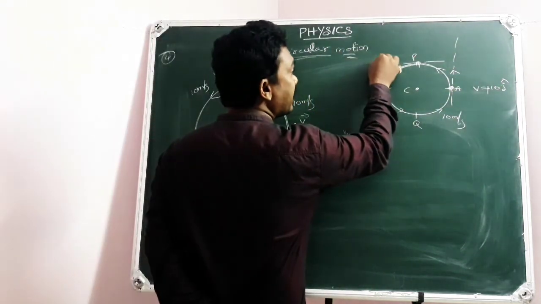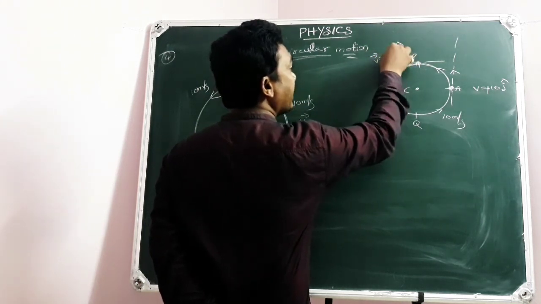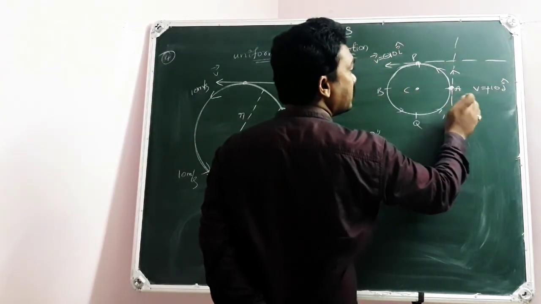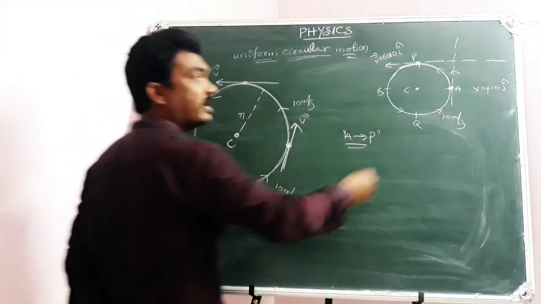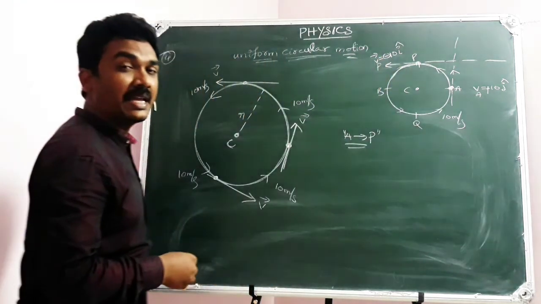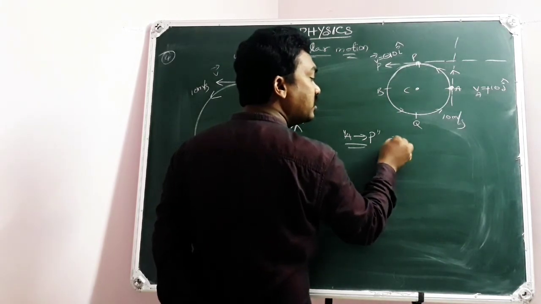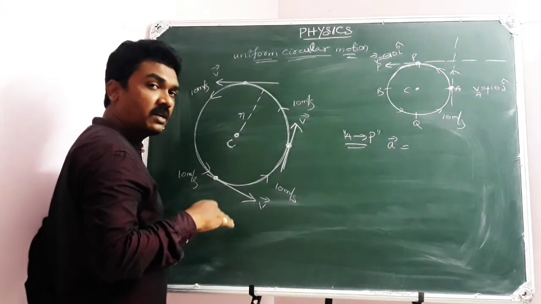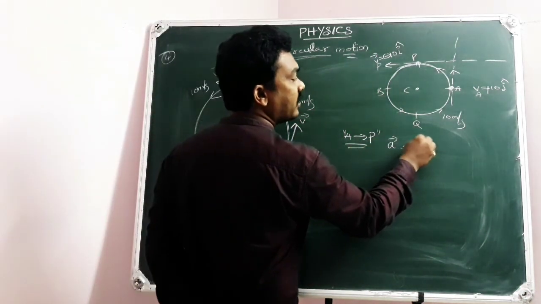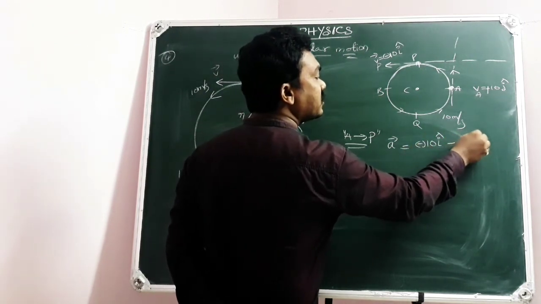But here the velocity vector will be minus 10 i cap because of the negative x-axis, in the coordinate system with positive x-axis and positive y-axis. So the velocity vector at A is plus 10 j cap, but at P it is minus 10 i cap. Then acceleration is the change in velocity, meaning final velocity vector minus initial velocity vector, as the particle moves from A to P. So final velocity vector is minus 10 i cap, minus initial velocity vector, plus 10 j cap.